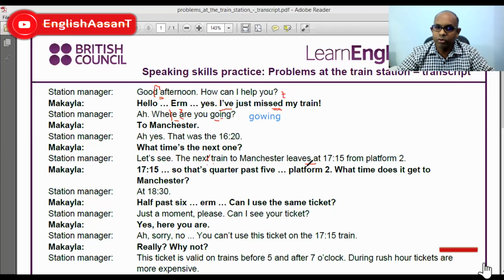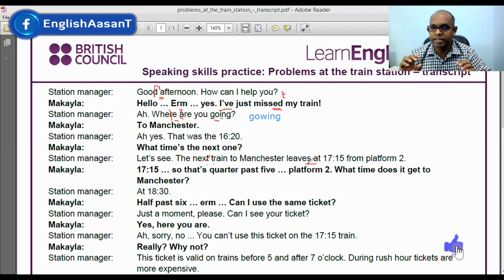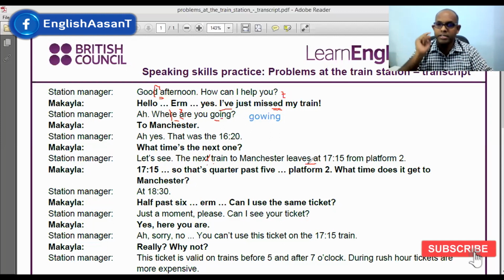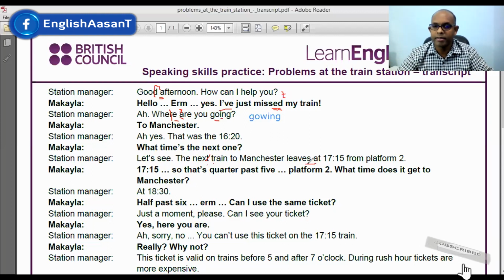S after vowels becomes a Z sound. Leaves. It is like a bee buzzing, not like zebra or zipper, but like a bee buzzing sound.